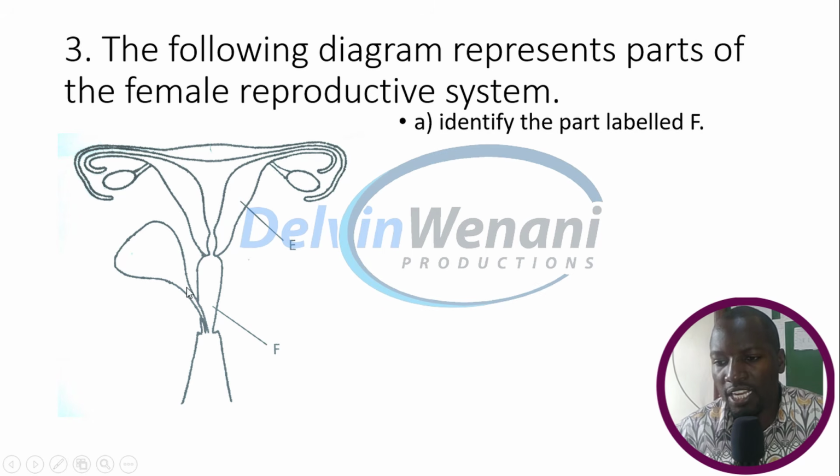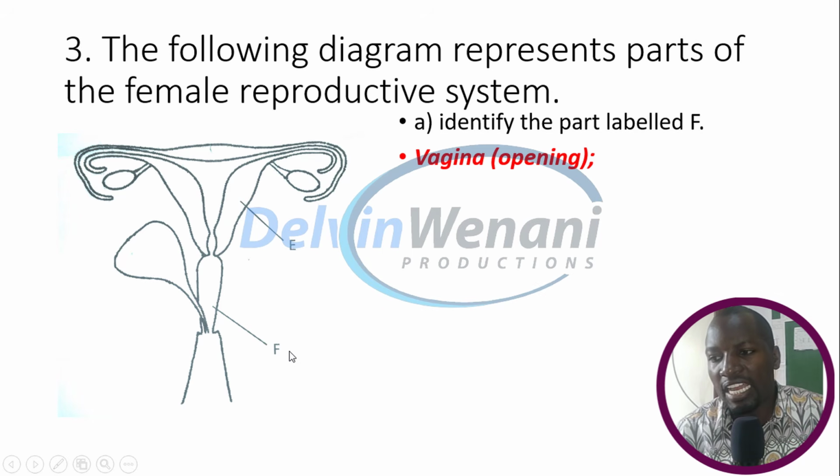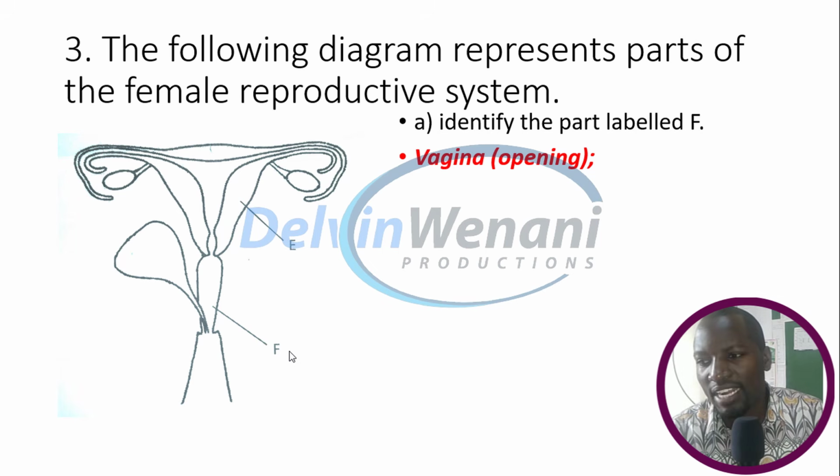We're talking about the part that is labeled F here. Now, this is a vagina. We are putting opening in bracket because you can say a vaginal opening or simply say a vagina.